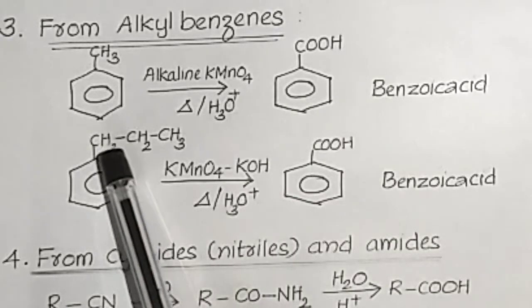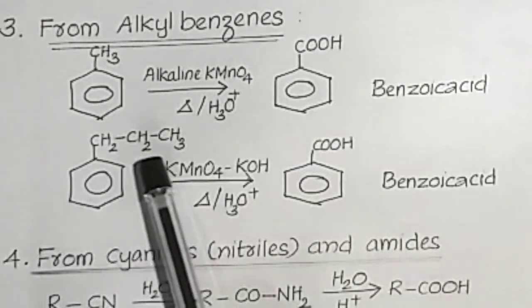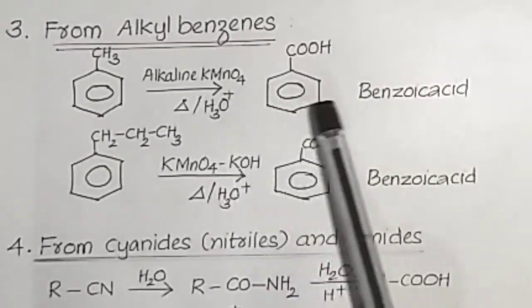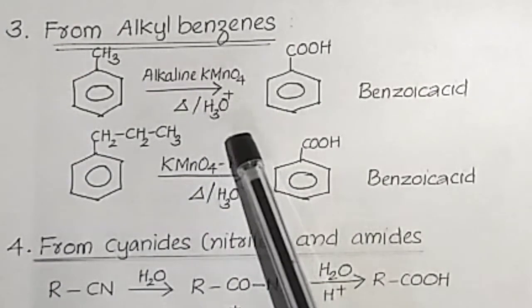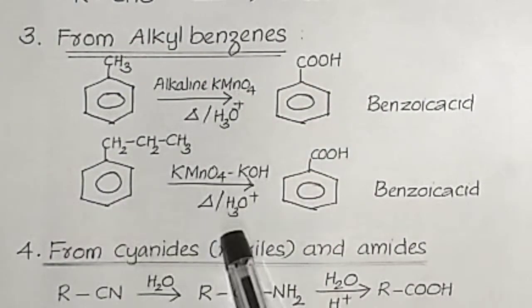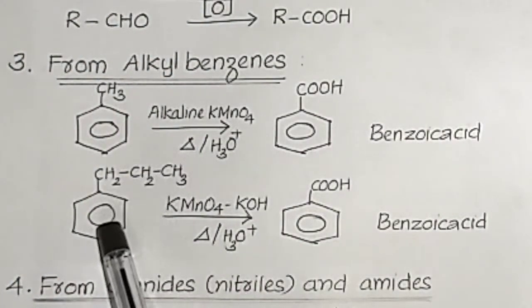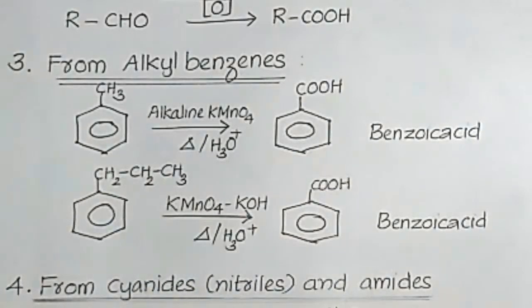That means with any number of carbon atoms attached to the benzene ring, the oxidized product is only benzoic acid. Methyl benzene, ethyl benzene and propyl benzene on oxidation followed by hydrolysis all give benzoic acid. Irrespective of the alkyl group attached to the benzene ring, we get only benzoic acid. That is the importance of this reaction.